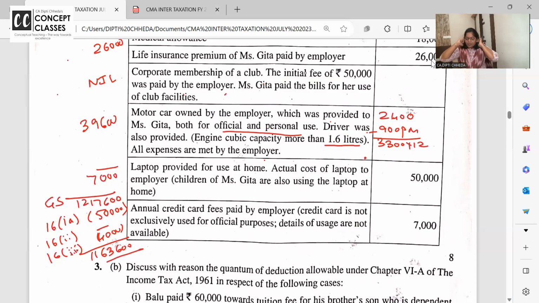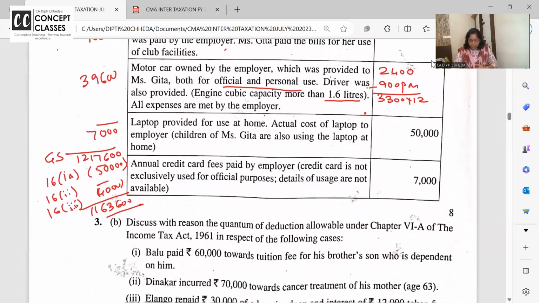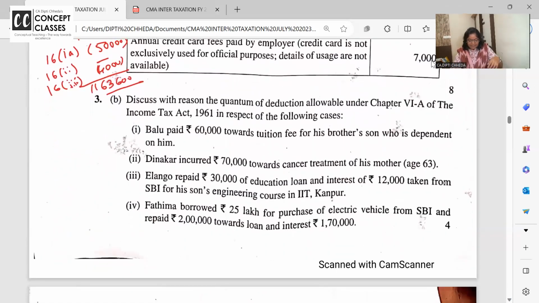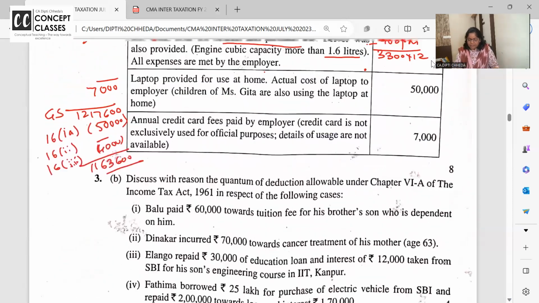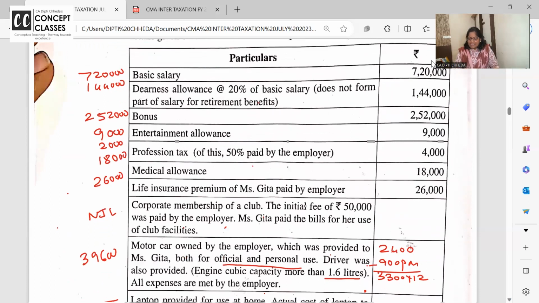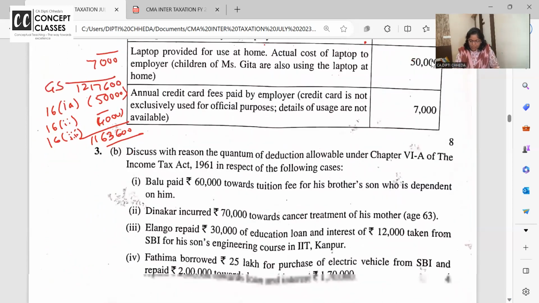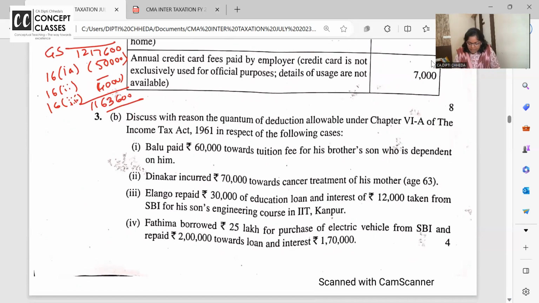Thank you so much for waiting. Shall we go to the next question? Yes. Question number 3B. So this was for 8 marks. Salary question. Nice, no? Question number 3B. Discuss the reason and quantum of deductions. I'm again saying salary, house property, TDS and deductions. These are the first very important pillars of CMA exam.